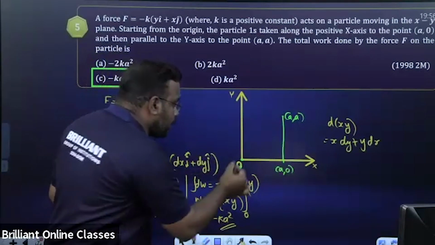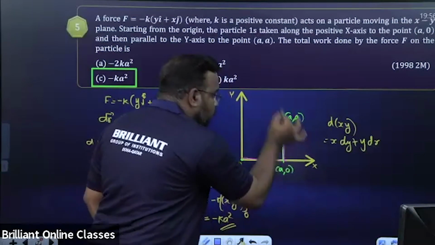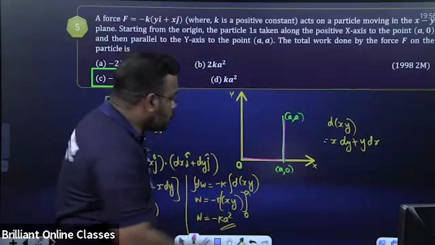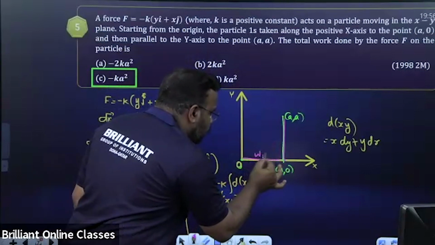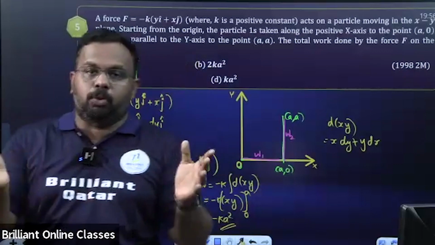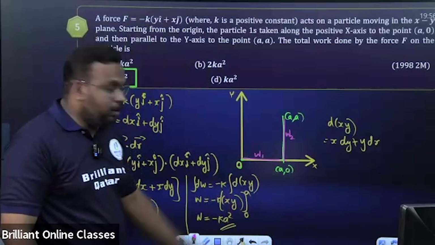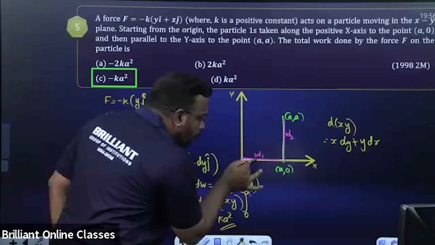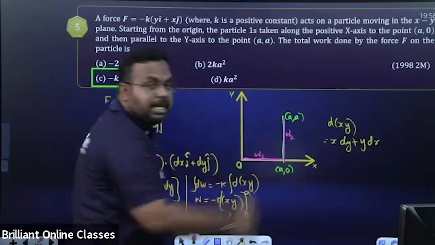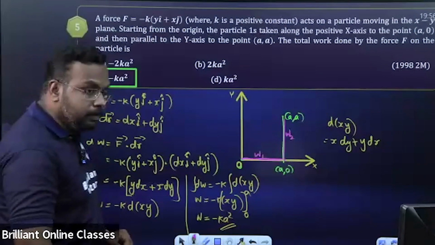Come back. Second method: they are asking work done to move first in this way, then in this way. So I'm taking this work done as W1 and this work done as W2. So surely the total work done will be W1 plus W2. Yes or no? Now, how to calculate W1? What is the path? The path is along the x-axis. Along the x-axis, what is the y-coordinate?